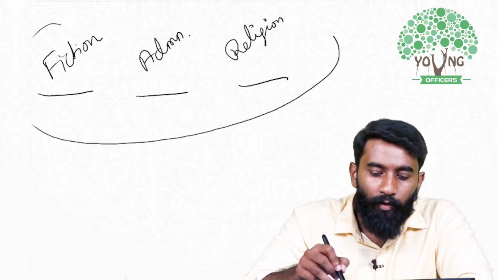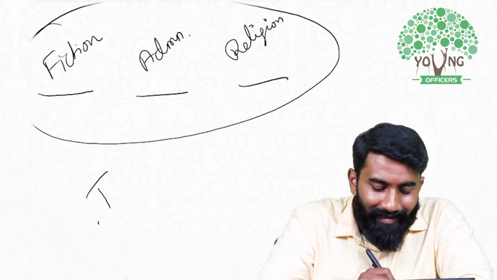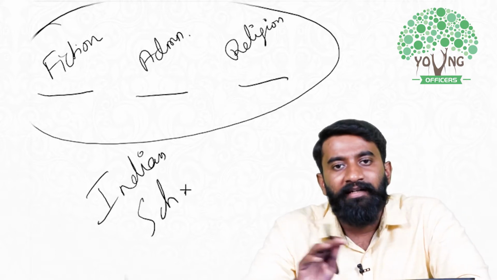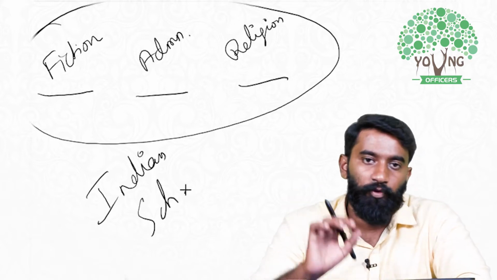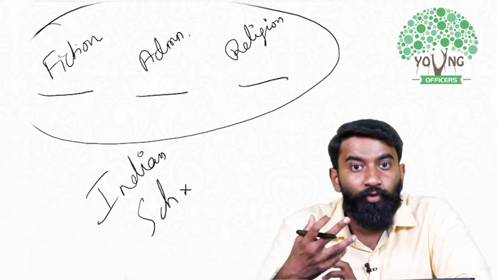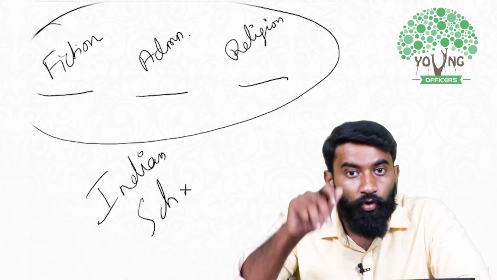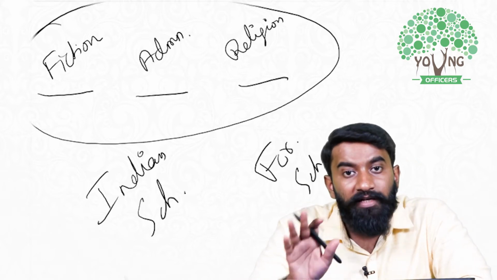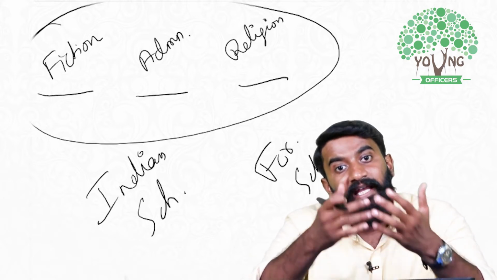Now, all these books have one thing in common, which is they are all written by Indian scholars. It is the Indians who have written all these books. But when we try to construct history using literary sources, using books, we can also go and read many foreign scholars. Foreign scholars have also written books about India. So we can read their books also.